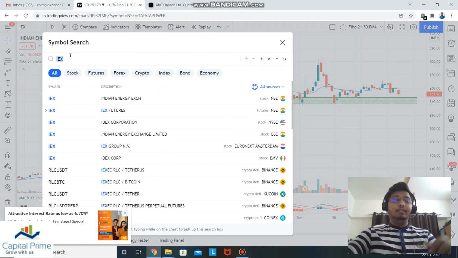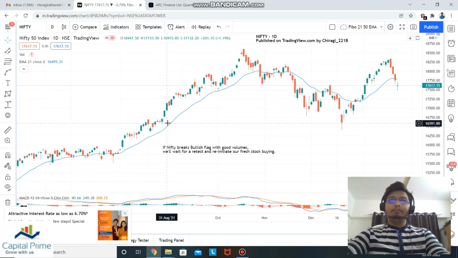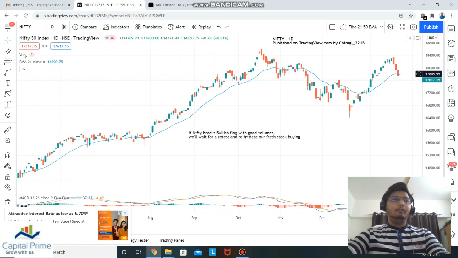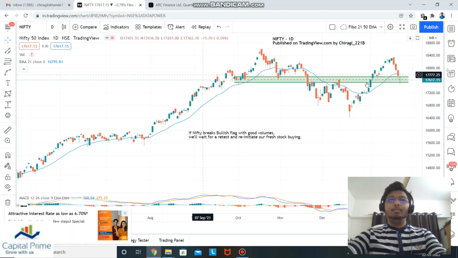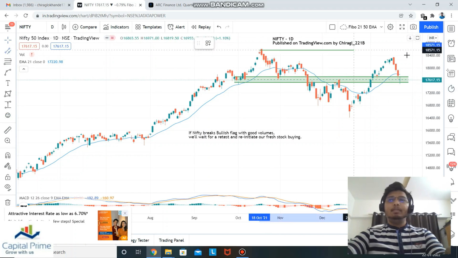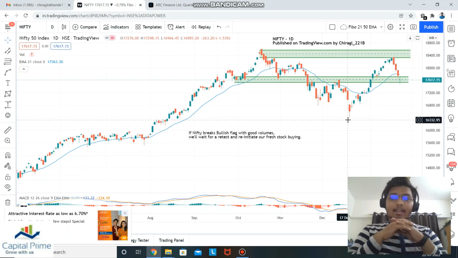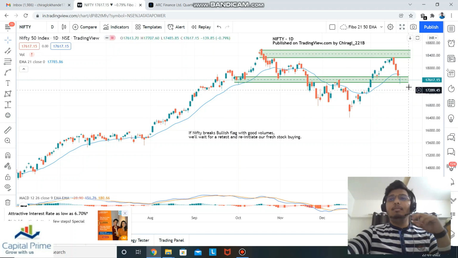Okay, for Nifty, let's see what Nifty has to say. Fine. So as I can see, on a high level, Nifty has a support around in here. These are the support levels for Nifty. These are the resistance levels for Nifty, and Nifty is playing between these levels. As per the technical analysis of Nifty, what I think is Nifty is currently at its support level. So if it rebounds from this